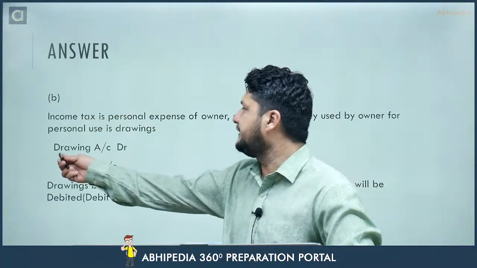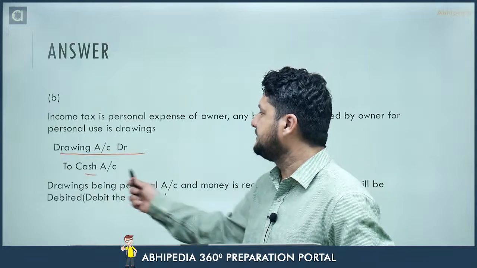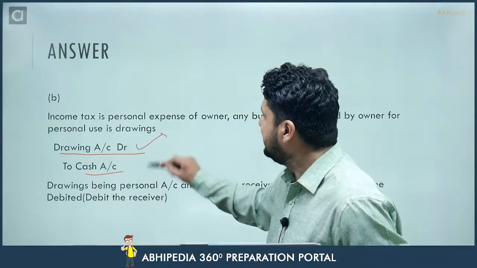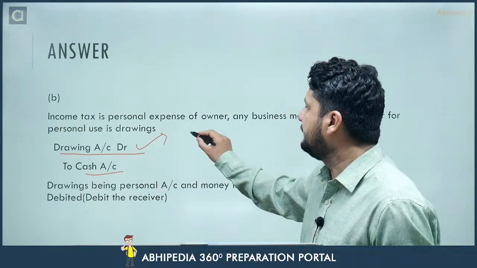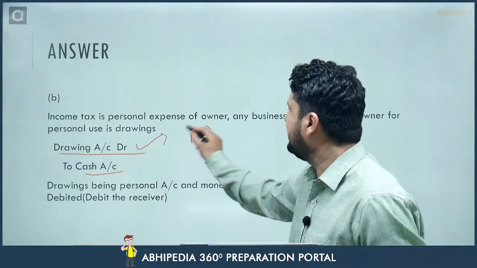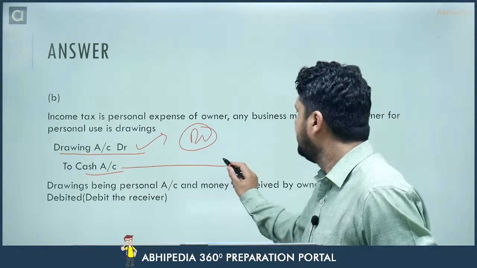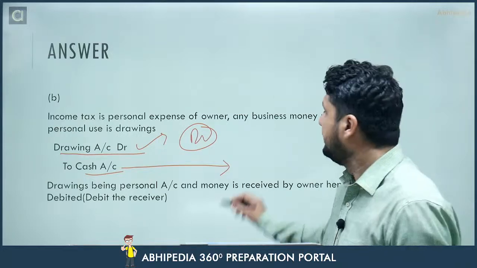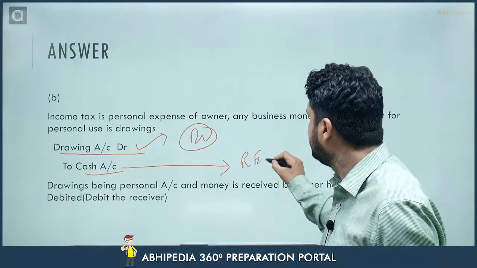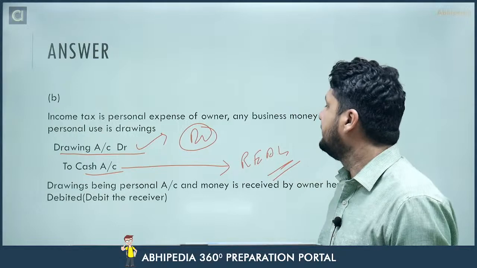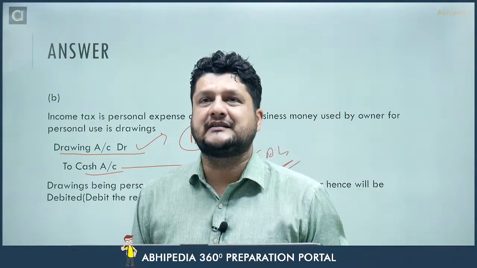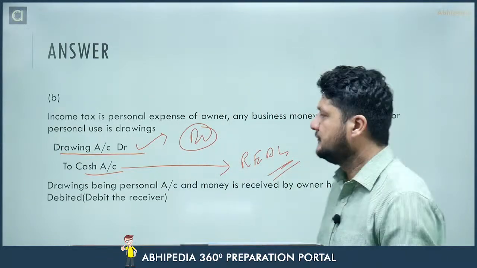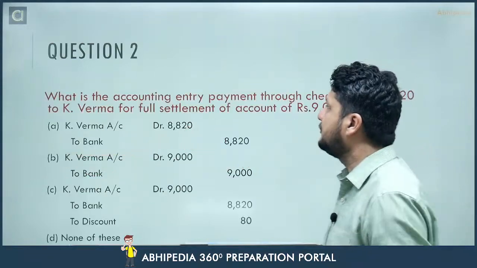And the journal entry would be drawings account debited to cash. Reason, this is personal account, so rule would be debit the receiver and cash going out of the business. It is a real account, and rule will be credit what goes out. I hope it is clear to everyone now. So we will move on to the next question for today.